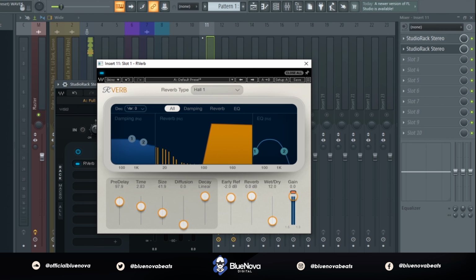The very last thing on the lead vocal will be reverb, and this will add some nice reverb onto it, similar to Giveon. So this is what it'll sound like.